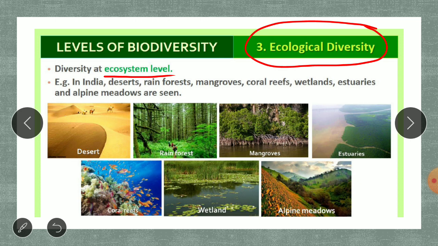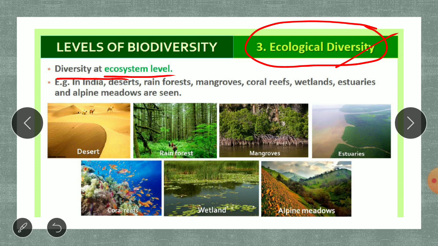For example, the camel is present only in the desert. The elephant is not found in the desert. The elephant is present in the forest, mainly in the evergreen forest. In that manner, there are specific areas with particular animals, particular temperature, and particular plant type. That is going to be called your ecosystem level. So diversity at the ecosystem level is called ecological diversity.